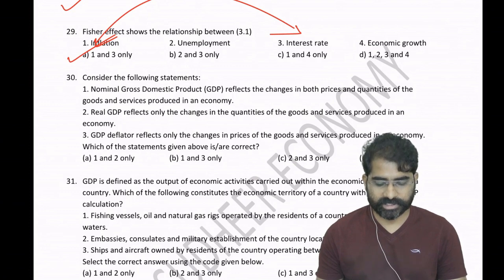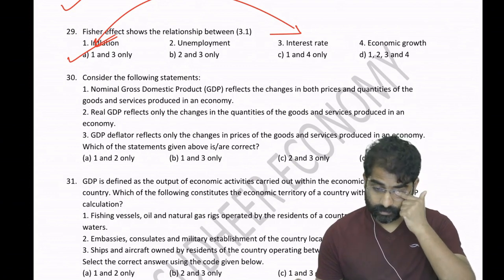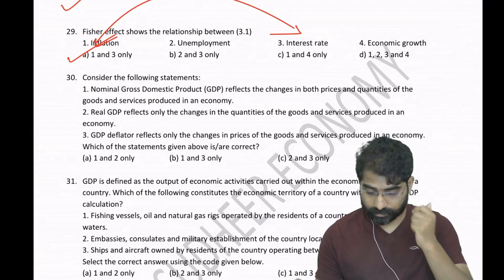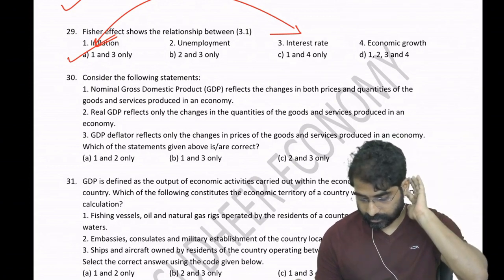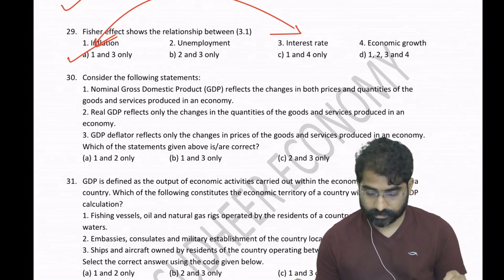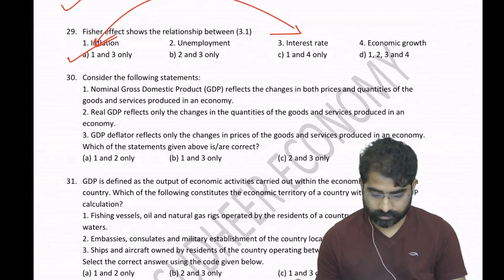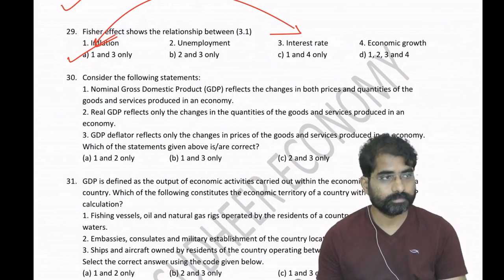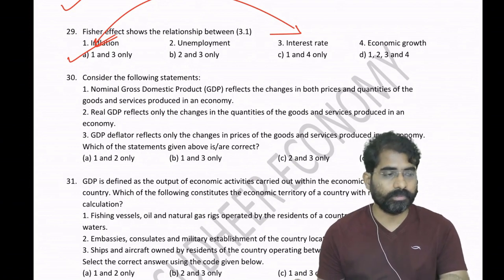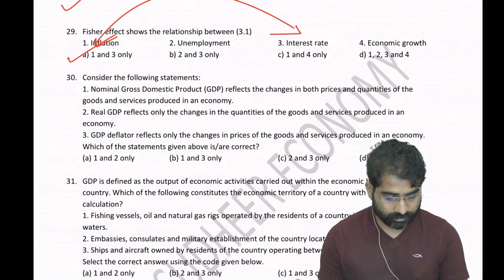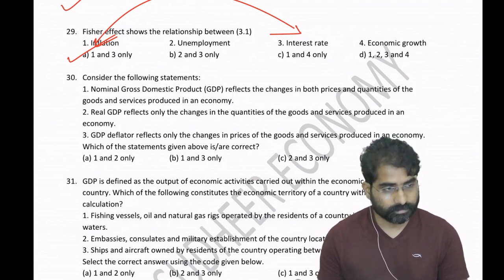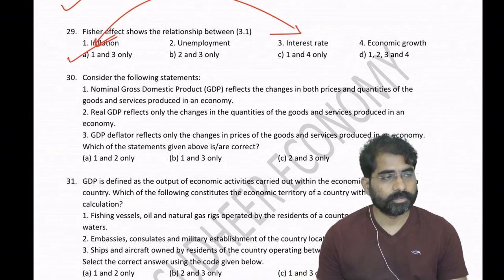First, this is an easy question, so solve the 30th question first. Solve question number 30.